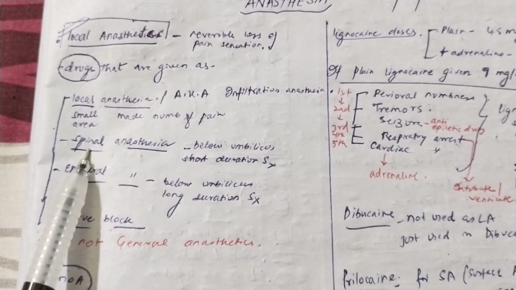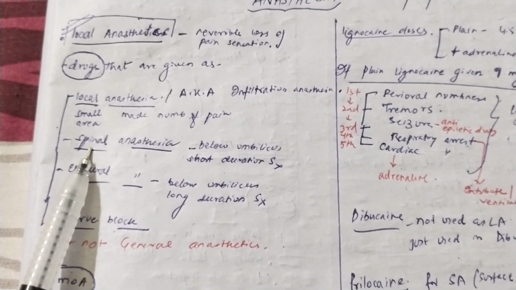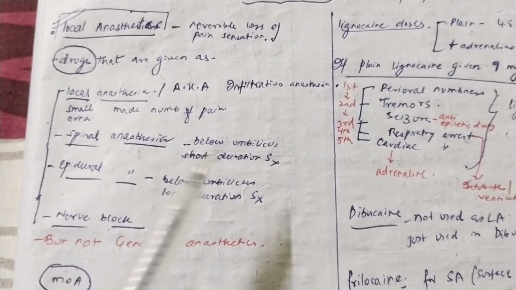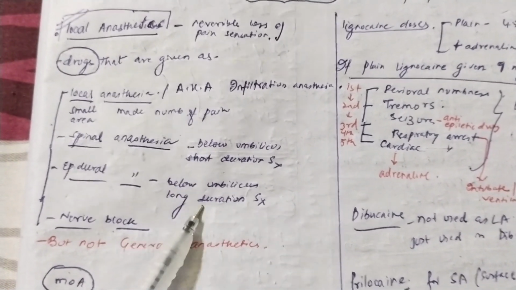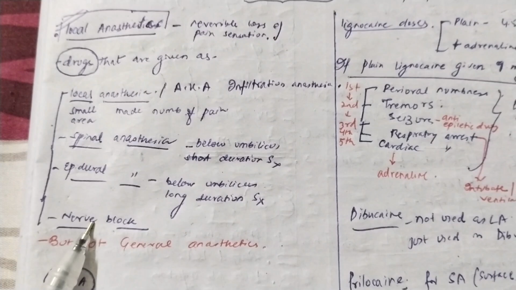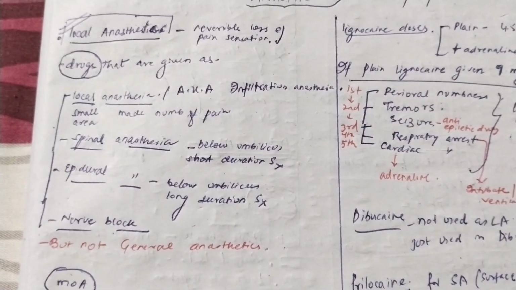What is spinal anesthesia and what is epidural anesthesia? Spinal anesthesia, you have to know, has to be given in those surgeries which are below umbilicus, short duration surgeries. And epidural anesthesia is given in those surgeries which are below umbilicus but long duration surgeries. And lastly, we will do the nerve block where we block a particular segment of the nerve. Let's delve deep into the local anesthesia first.